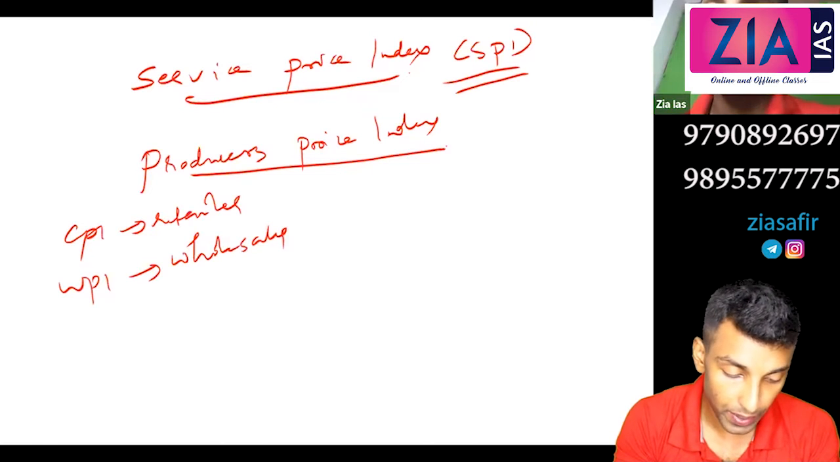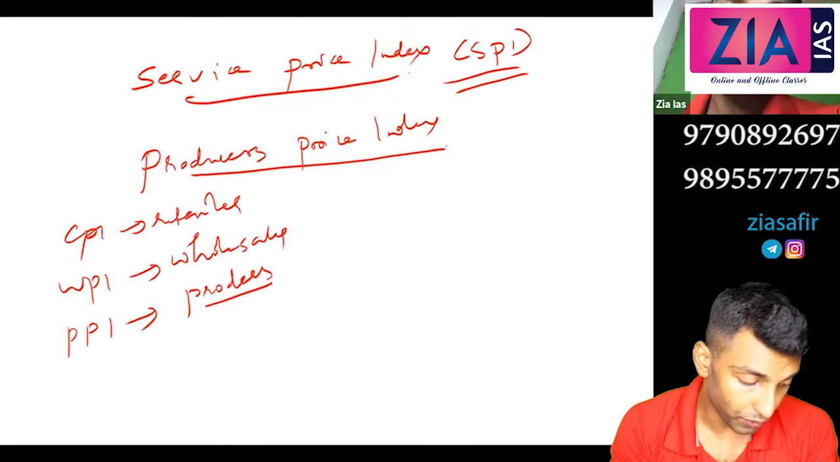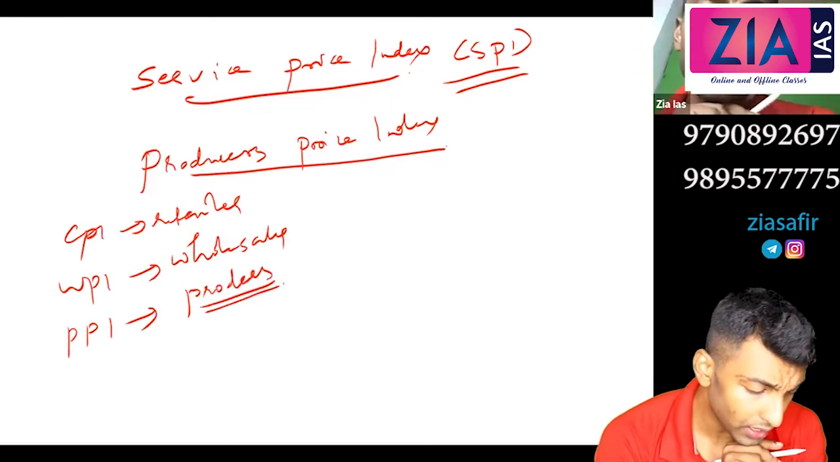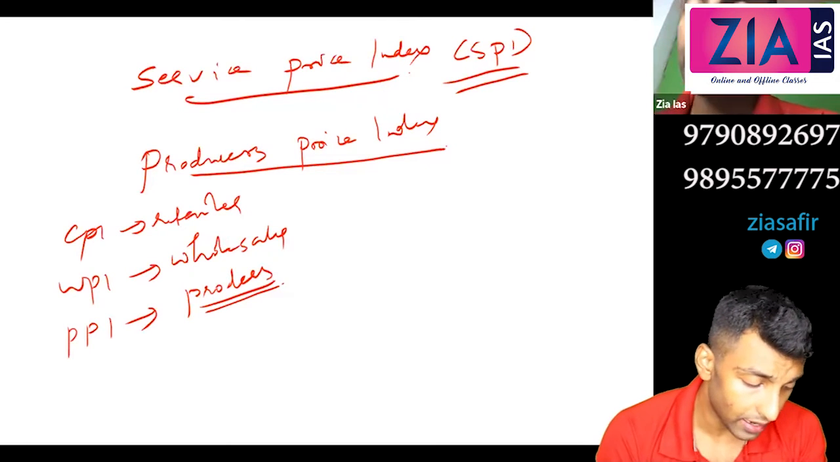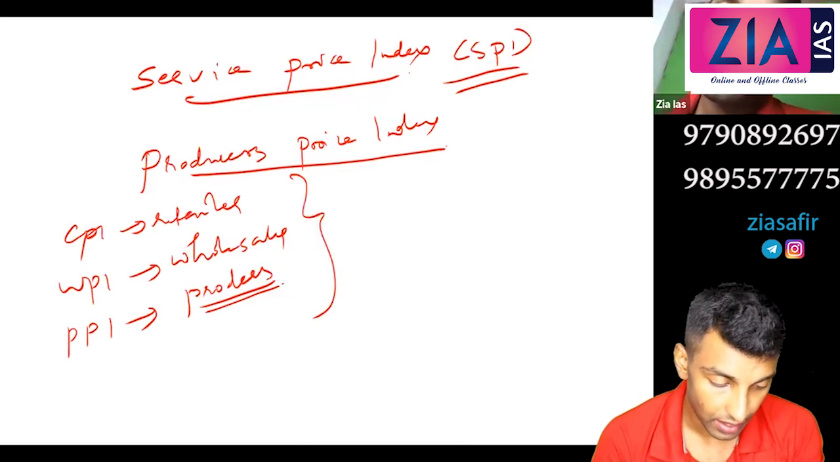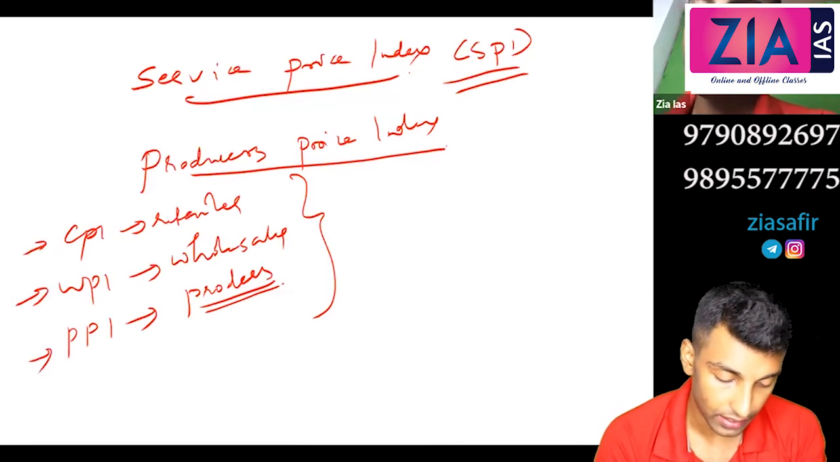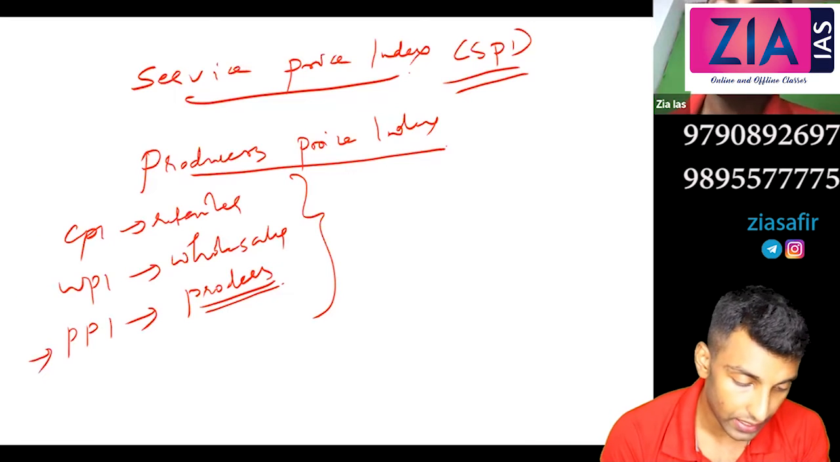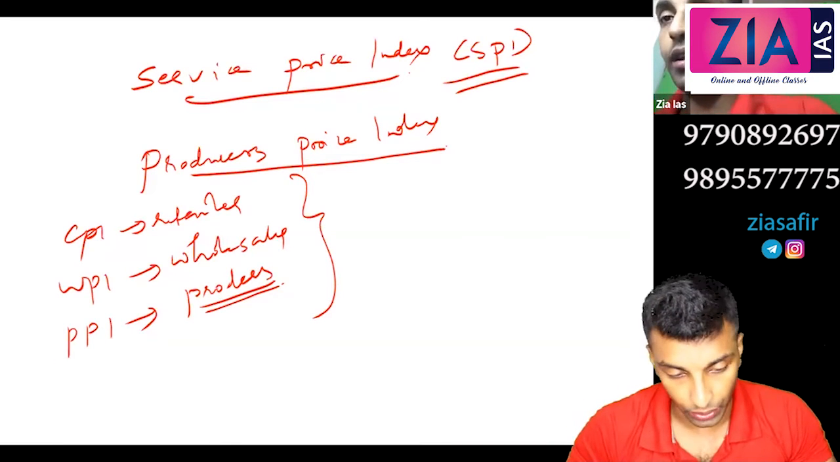Wholesaler, so this is PPI, the producer's point of view. Now this is again useful for the government, because the government can understand at which stage the price is increasing, whether it is in the cost of production or at this stage or at this stage. So the government can understand in which stage the price is increasing and can take measures accordingly.